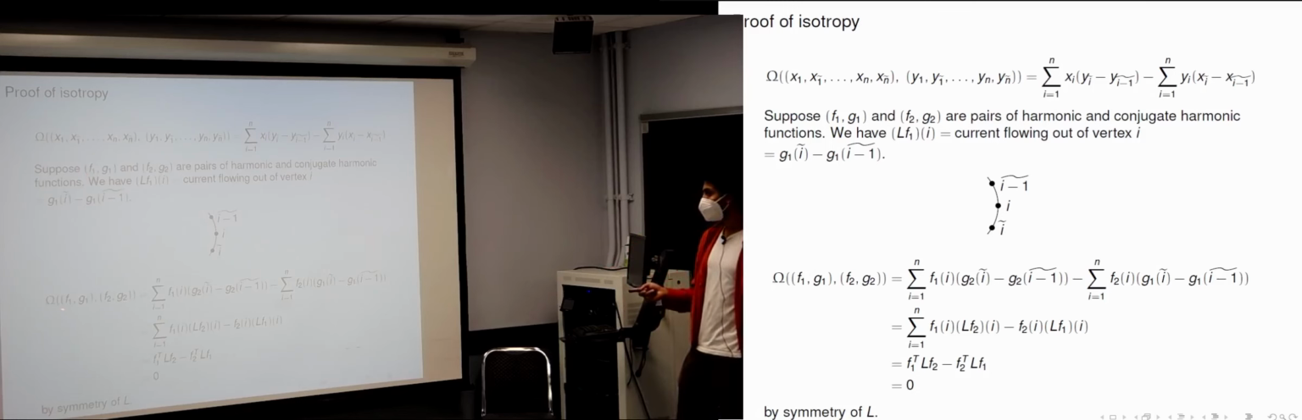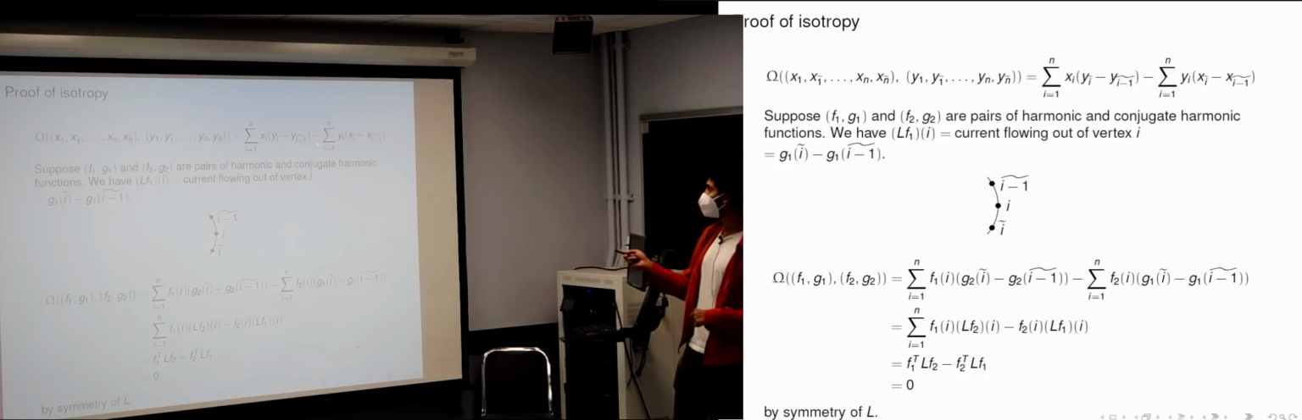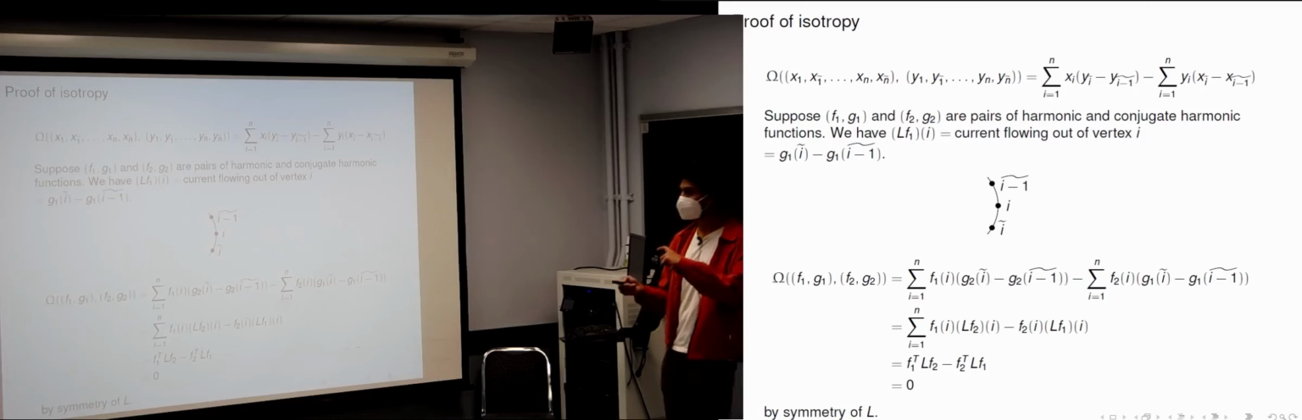Okay. So now we take the symplectic form, and we plug in these two points, f1, g1, f2, g2 into it. And just by plugging in, you get this expression over here, f1 of i times g2 of i tilde minus g2 of i minus 1 tilde, and you sum over all i. And this one is the same term, except 1 and 2 are interchanged, because the symplectic form is skew-symmetric. And now we use this observation that the difference of this conjugate harmonic function across two consecutive boundary vertices is how much current is flowing through the vertex in between, which is L times f1. So this term is L times f2 because we have g2 here. And here you have L f1.